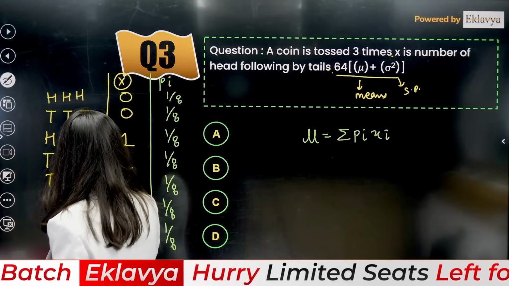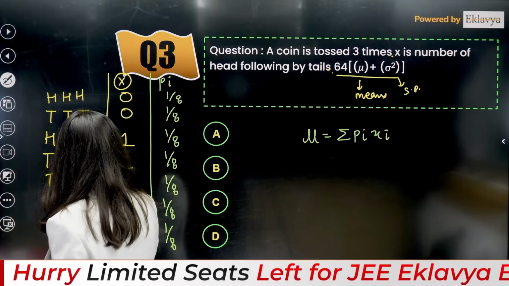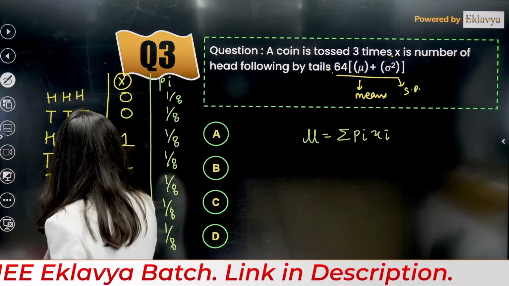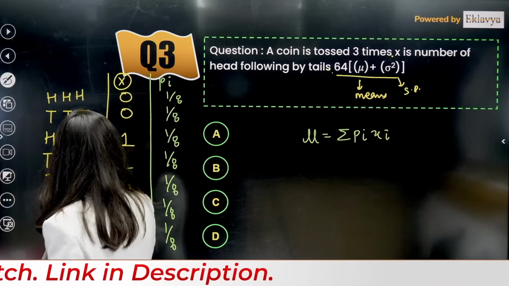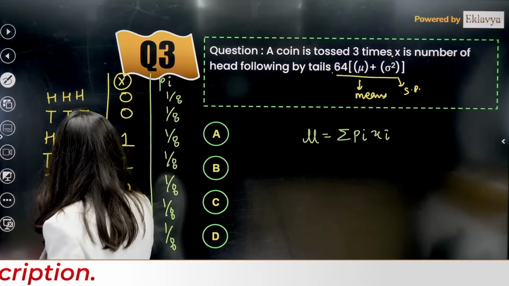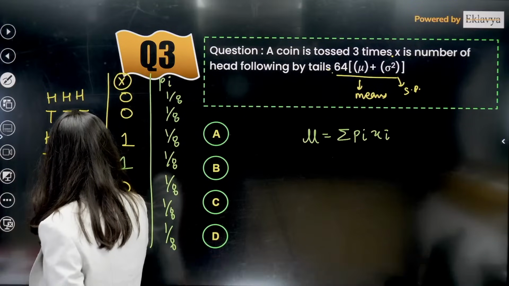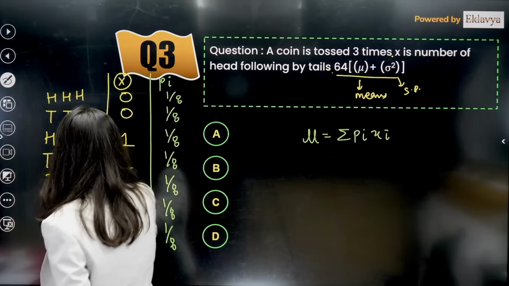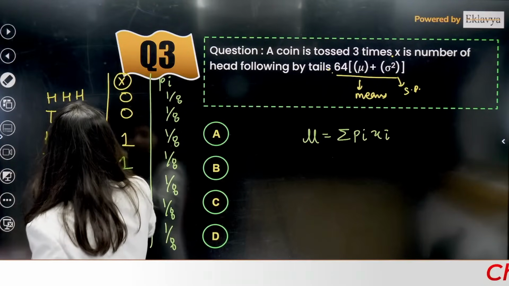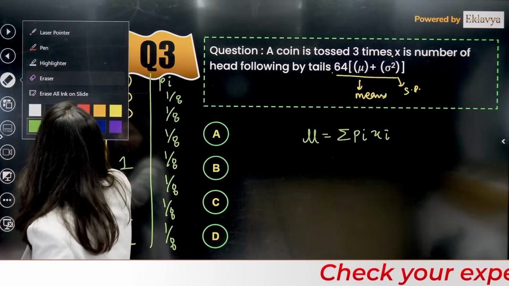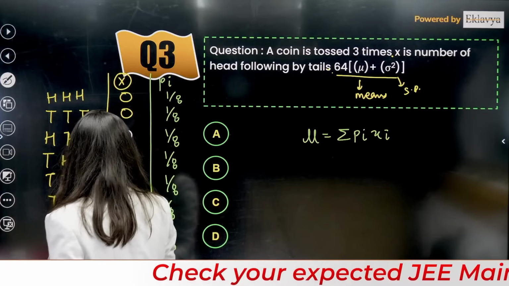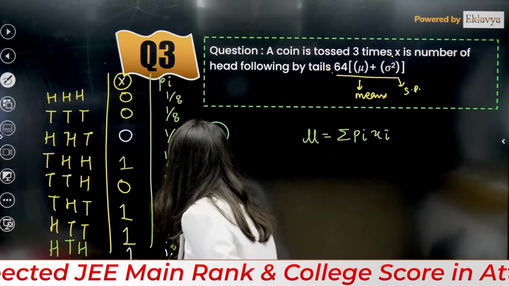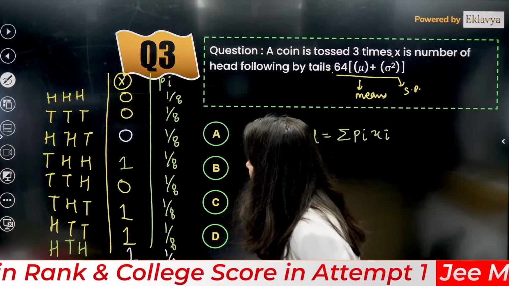H, H, H, H, H, T is there. H, T, H. Yes, H, T, H is there. Okay. So, yes. So this is going to give you what? This is 0, sorry guys. And this is 1. Okay. Now it's correct. Yes, HTH was not there.